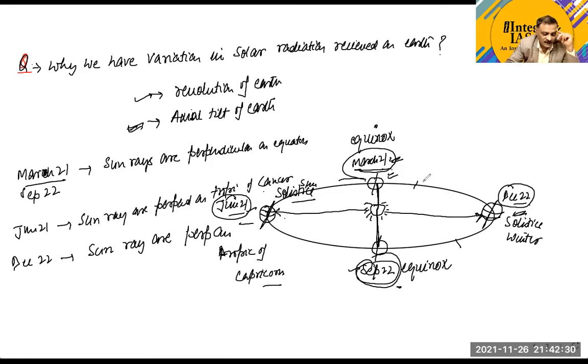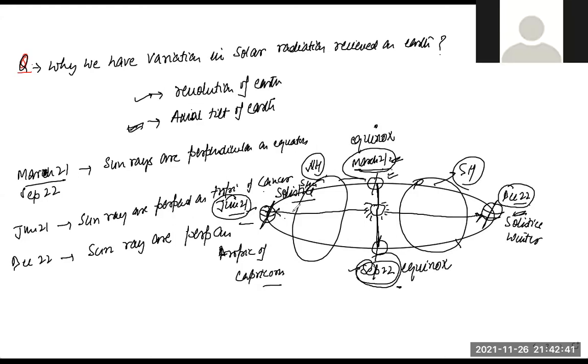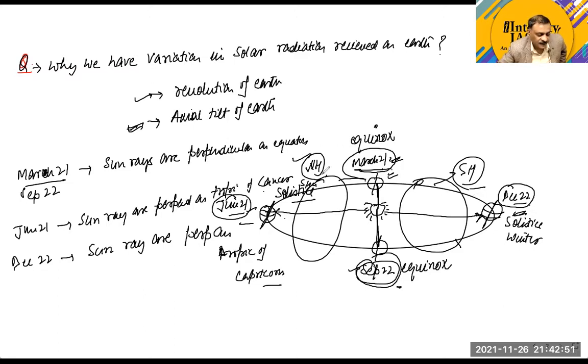In this region, the sun is in the southern hemisphere, relatively perpendicular there, and in this region, the sun is relatively perpendicular in the northern hemisphere. So when the sun is in the southern hemisphere, the northern hemisphere will experience winter, and when the sun is in the northern hemisphere, the northern hemisphere will experience summer, and the southern hemisphere will experience winter.